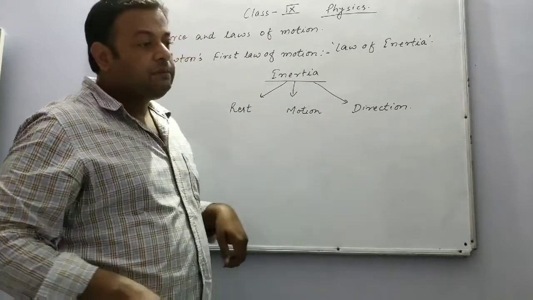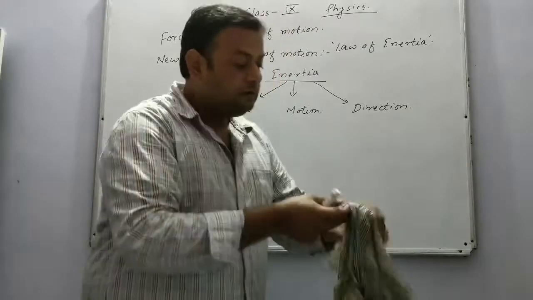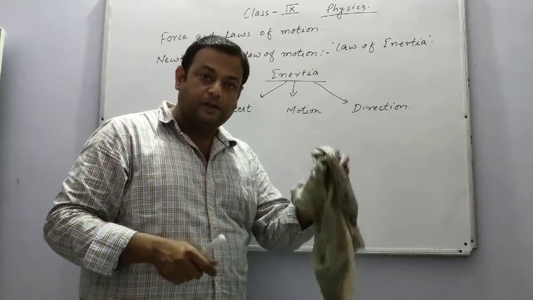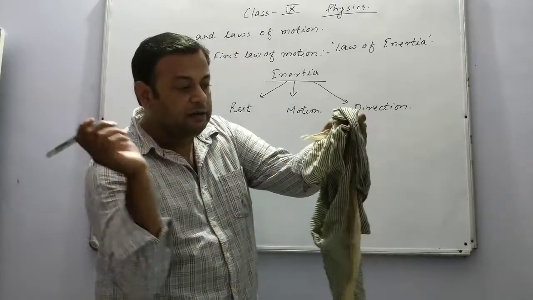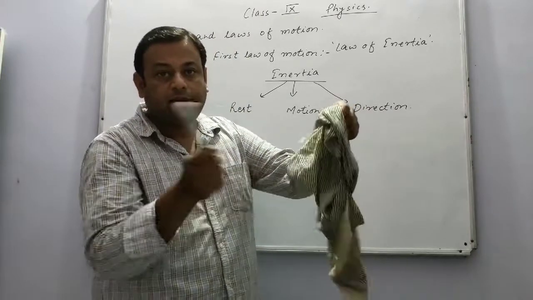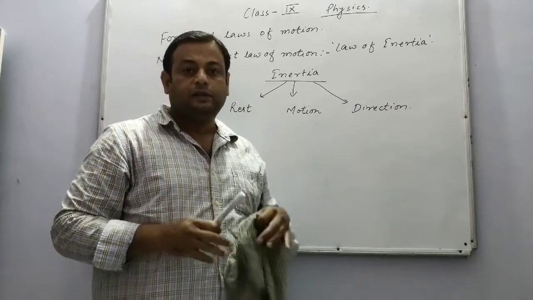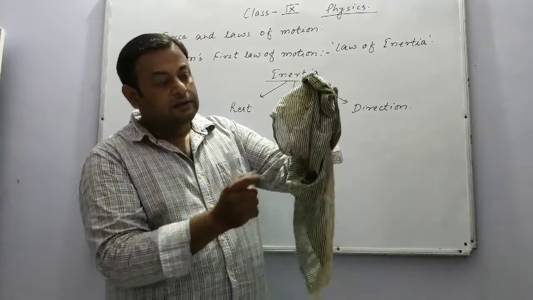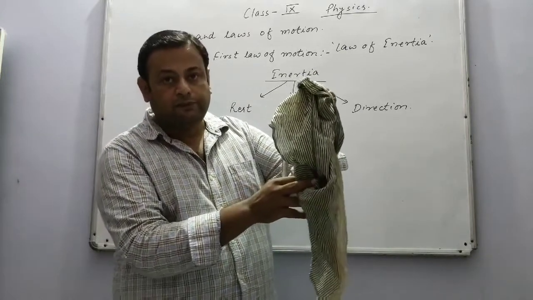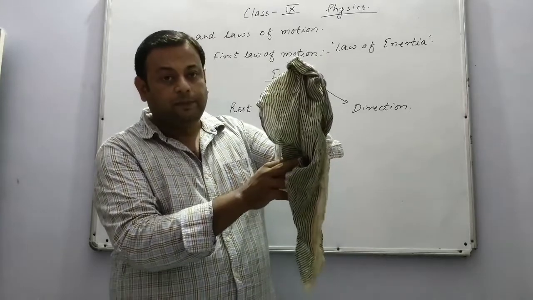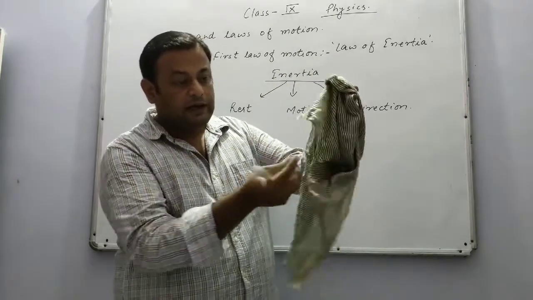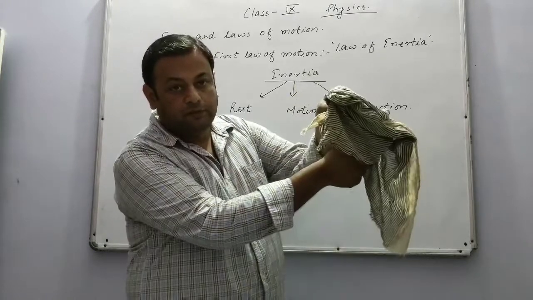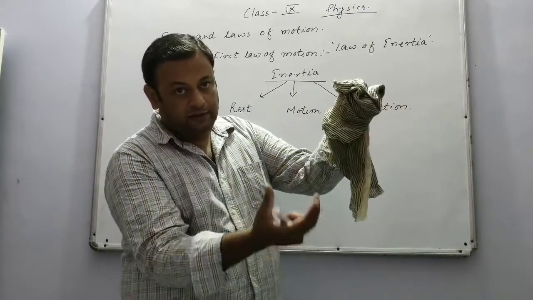Similarly, we can also take some examples. Suppose this is a floor mat laden with dust. It has dust particles. Now what will happen if I hit it like this? The dust particles move out. Why? Because when I hit it like this, suddenly due to the impulsive force, this carpet will move in the forward direction and the dust will remain here due to inertia of rest. This carpet will move in the forward direction and the dust will remain here.